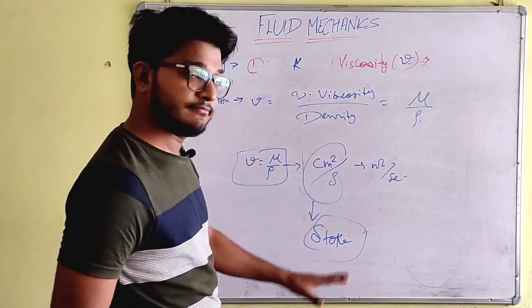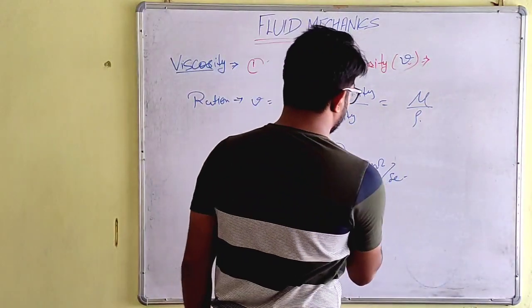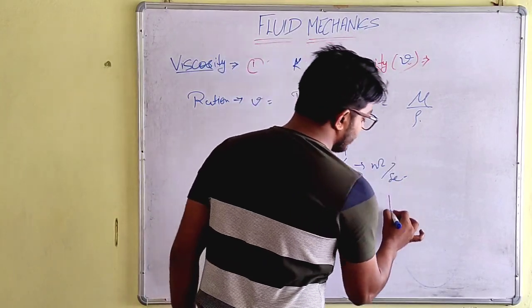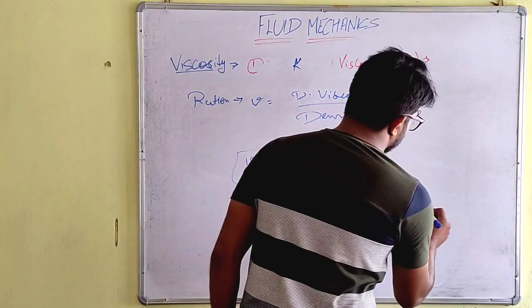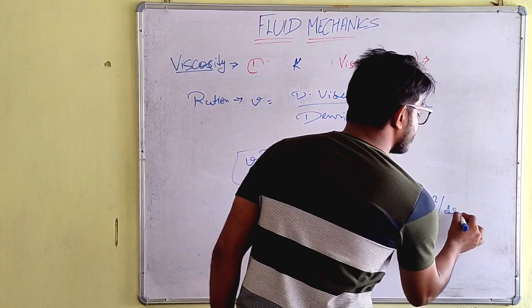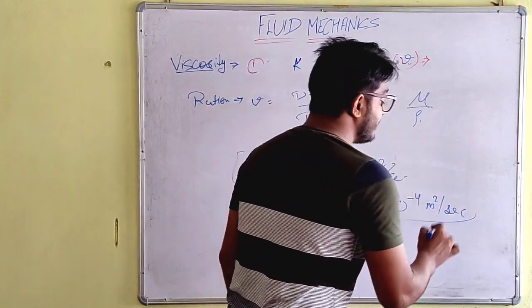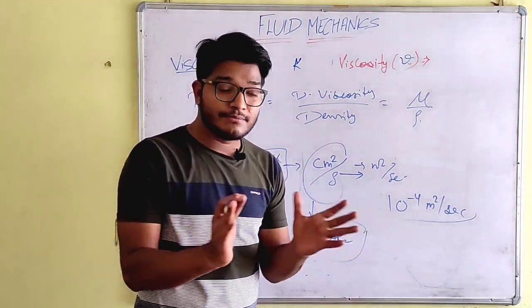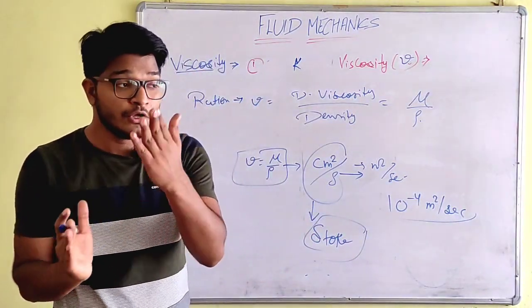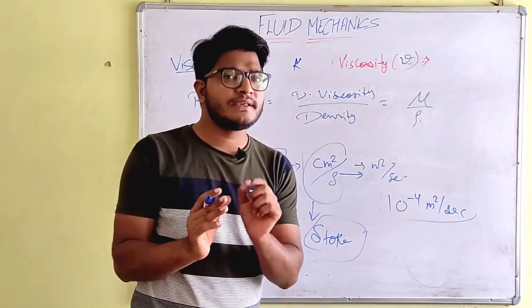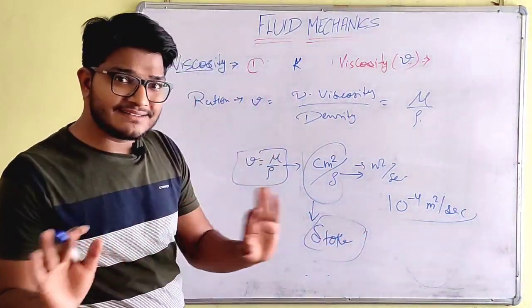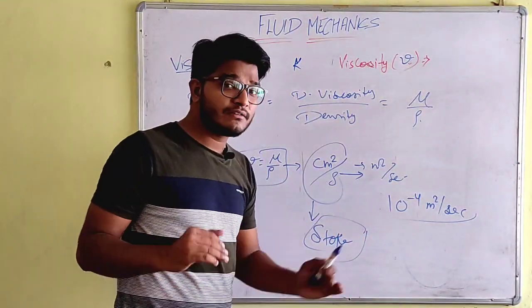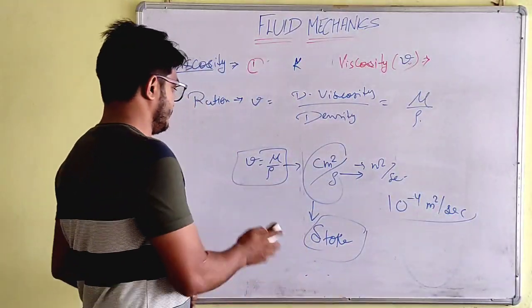If we convert it into meter square per second, it will be 10 to the power minus 4 meter square per second. Simple. Look guys, in unit conversion you just need to master some basic things. It is really easy to convert units.